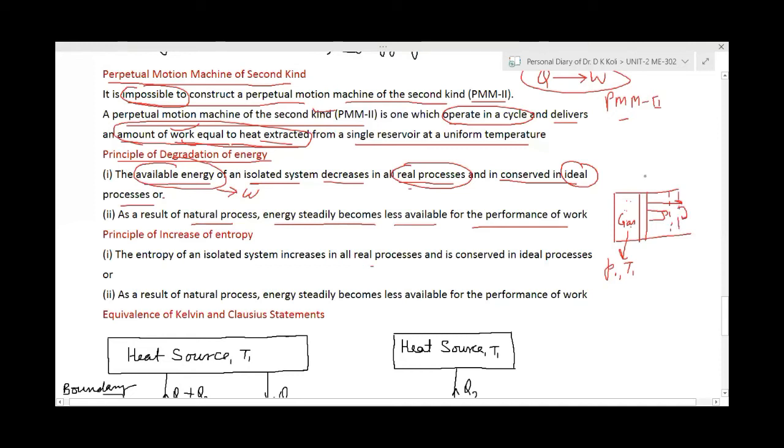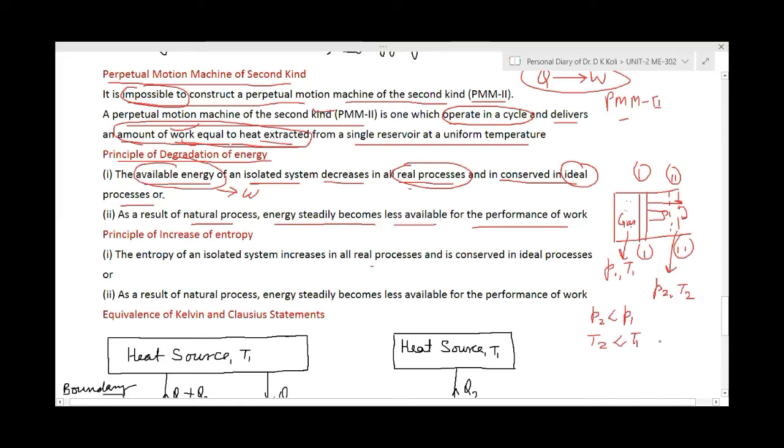This position is 1-1, the initial position, and after moving, the second or final position is 2-2. At position 2-2, the pressure is now P2 and the temperature is T2. Definitely pressure P2 is less than P1 after expansion, and temperature will also decrease, so T2 is less than T1.